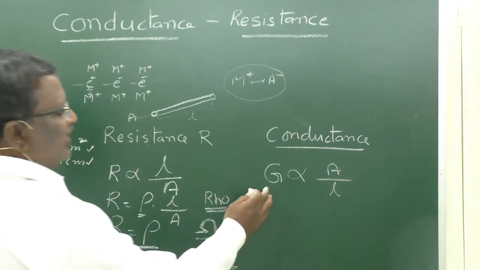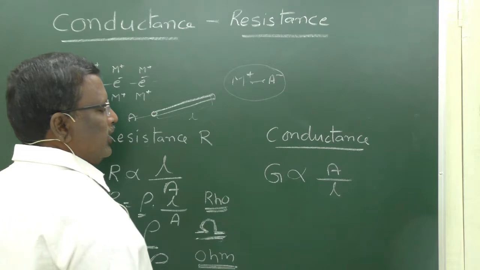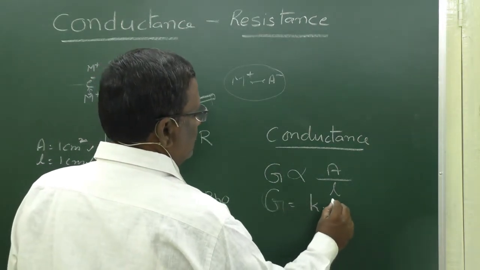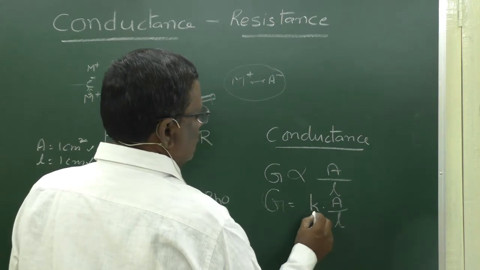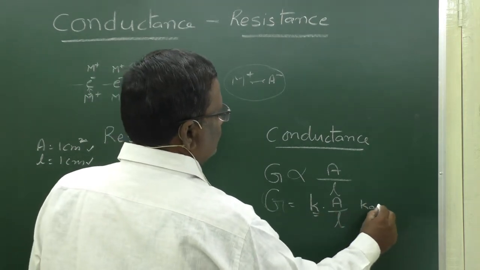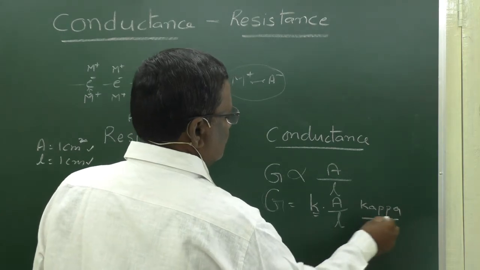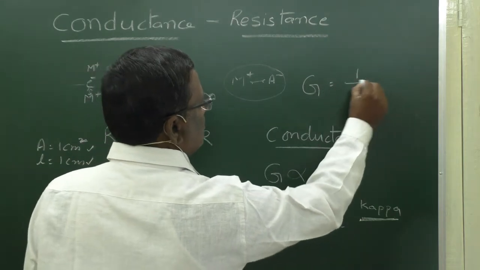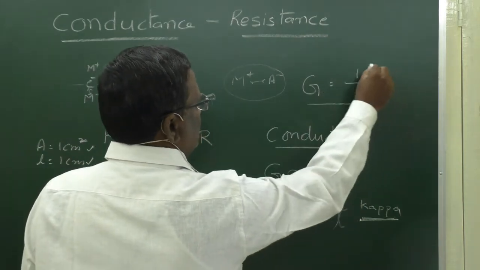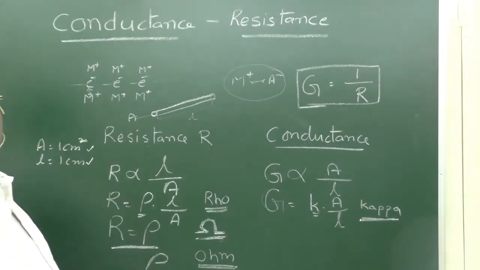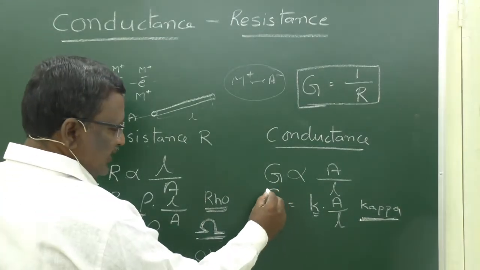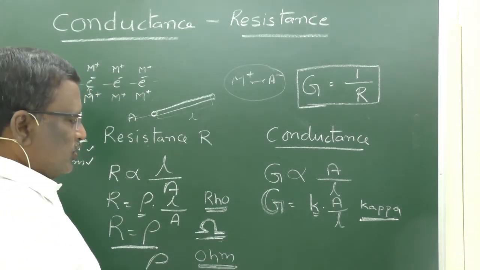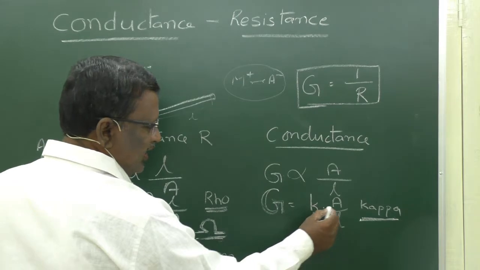Similarly, for conductance, conductance is directly proportional to A and inversely proportional to L, or G is equal to K into A by L. K is also a constant, termed kappa. Conductance G is the inverse of resistance R, G is equal to 1 by R. In some books, conductance is denoted with C. So G or C, conductance, is equal to K into A by L.